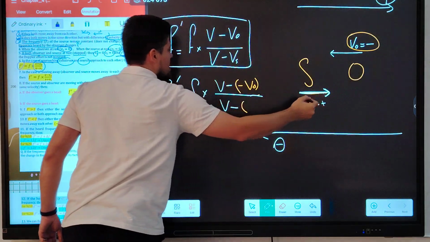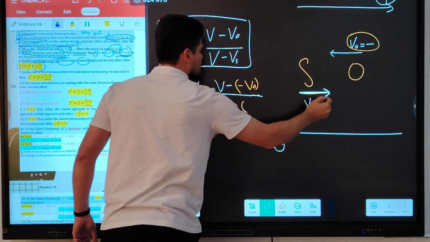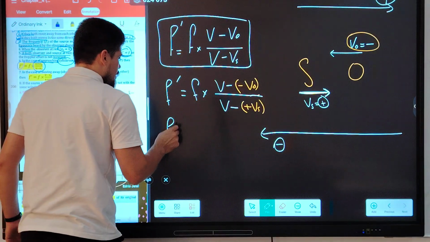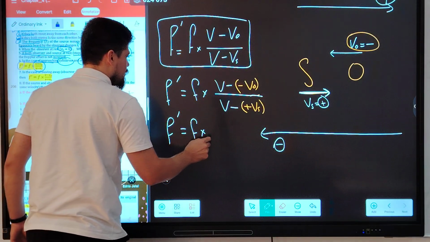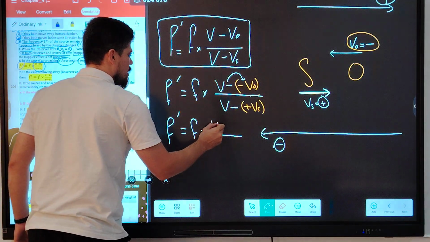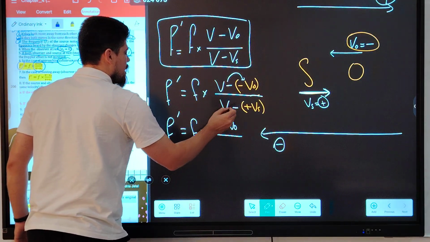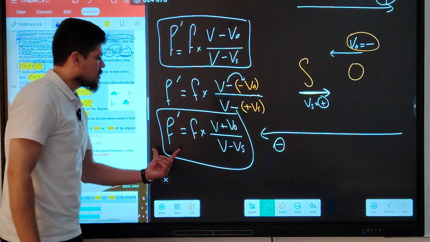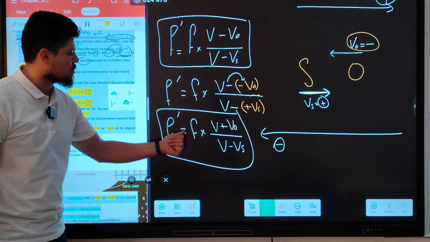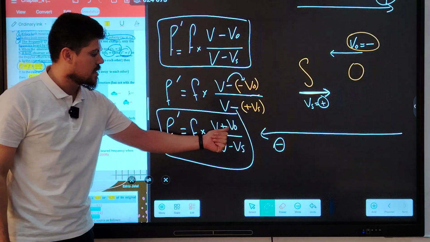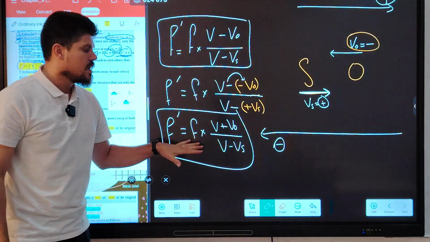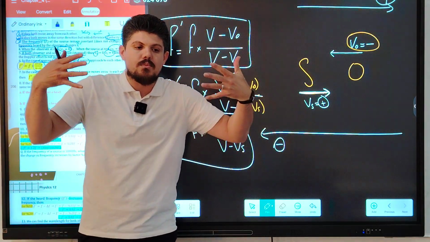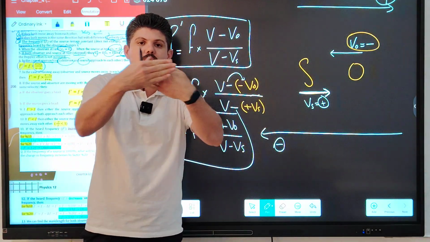The source approaches, this arrow is directed to the positive, so it becomes positive VS. Bring down F prime. F, negative times negative, positive VO. Negative times positive, negative VS. So the equation of the Doppler effect is F prime is equal to F times V plus V naught over V minus Vs. When will this equation be like that? When the source and observer are moving toward each other.